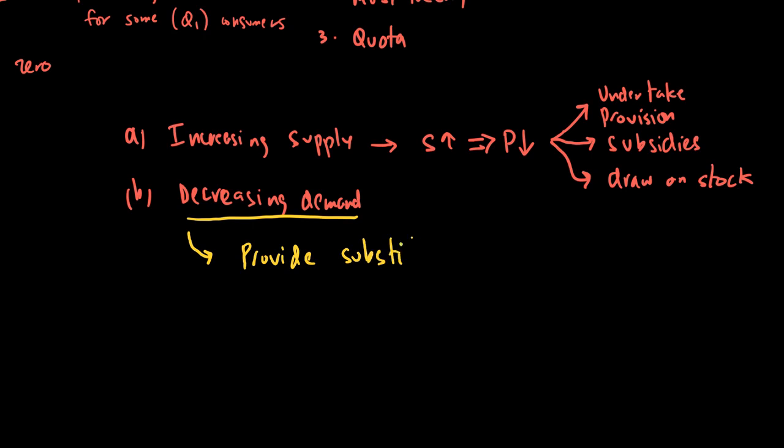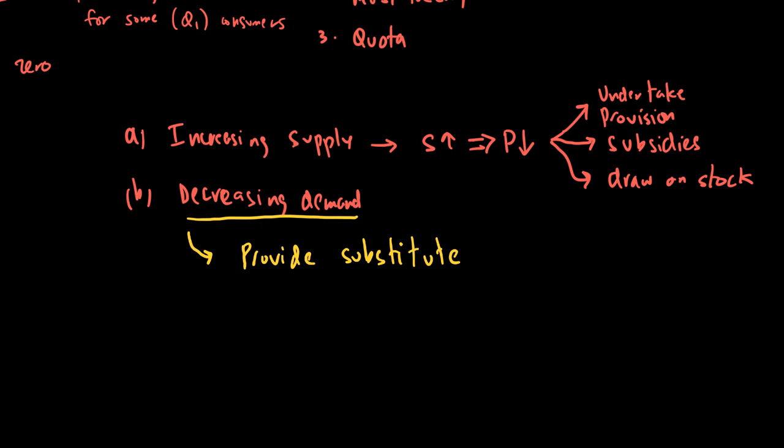For example, what New York did was start providing housing options in Brooklyn and in New Jersey and in other places by improving their transport structure, so people could live in other parts of the city, or other cities for that matter, and travel to New York during the day because of better transport. So providing substitutes is a way to reduce demand.